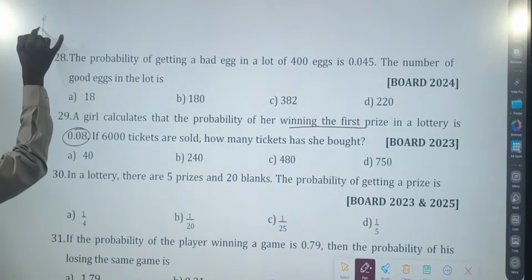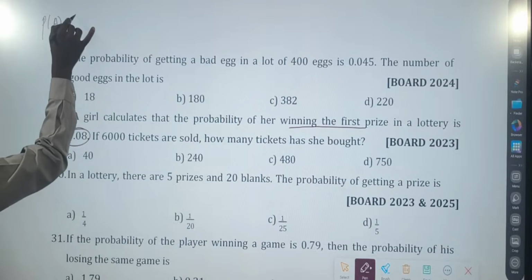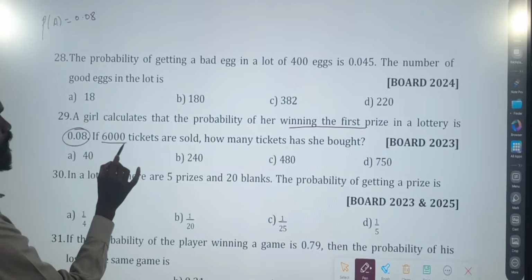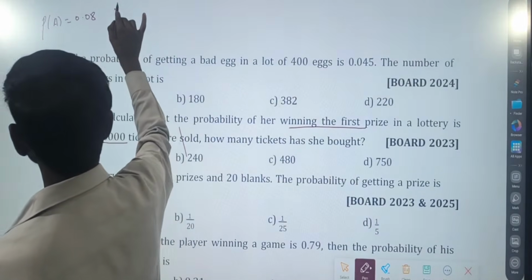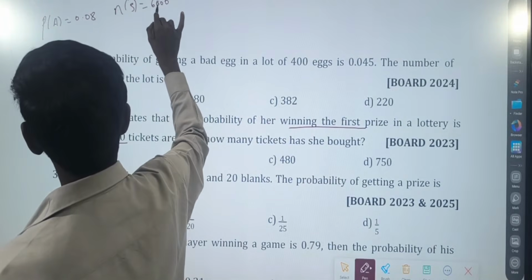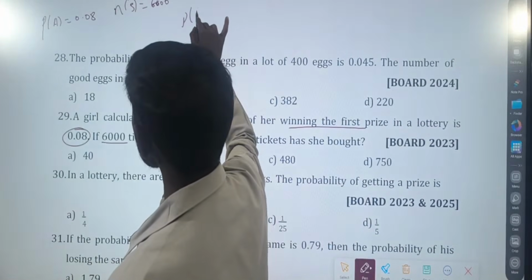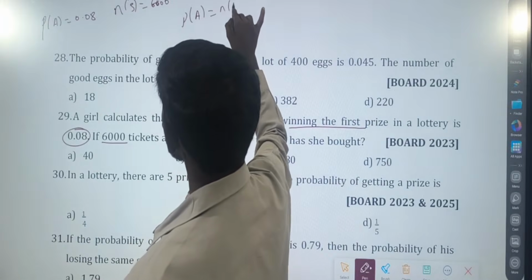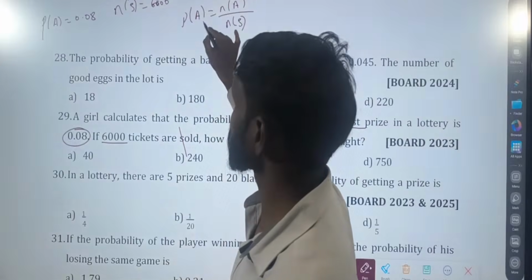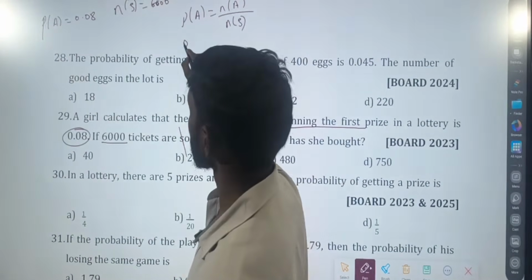0.08. So what is our probability of winning now? 0.08. Out of how many tickets? 6,000. What does 6,000 represent now? N of S. Now what is probability of A is equal to N of A divided by what? N of S. What is the probability that she will win?